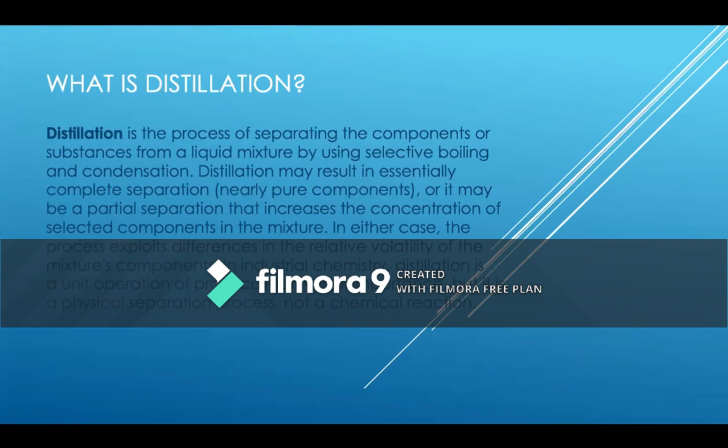Now, what is distillation? Distillation is the process of separating the components or substances from a liquid mixture by using selective boiling and condensation. Distillation may result in essentially complete separation, nearly pure components, or it may be a partial separation that increases the concentration of selected components in the mixture. In either case, the process exploits differences in the relative volatility of the mixture's components. In industrial chemistry, distillation is a unit operation of practically universal importance, but it is a physical separation process, not a chemical reaction.